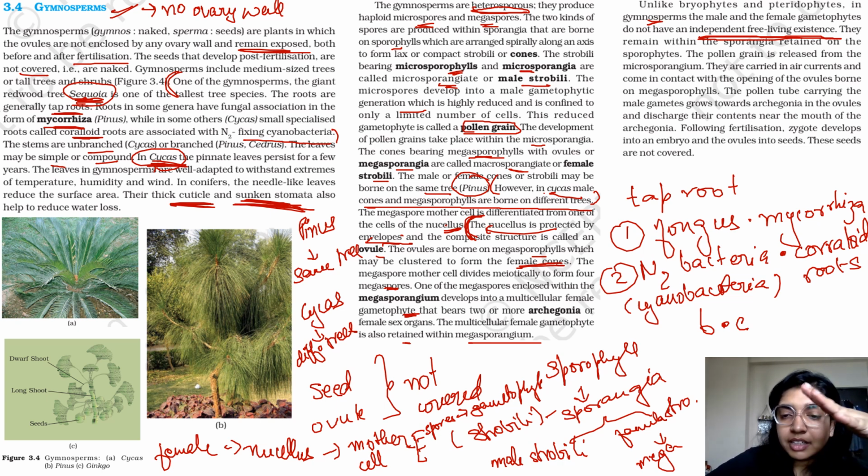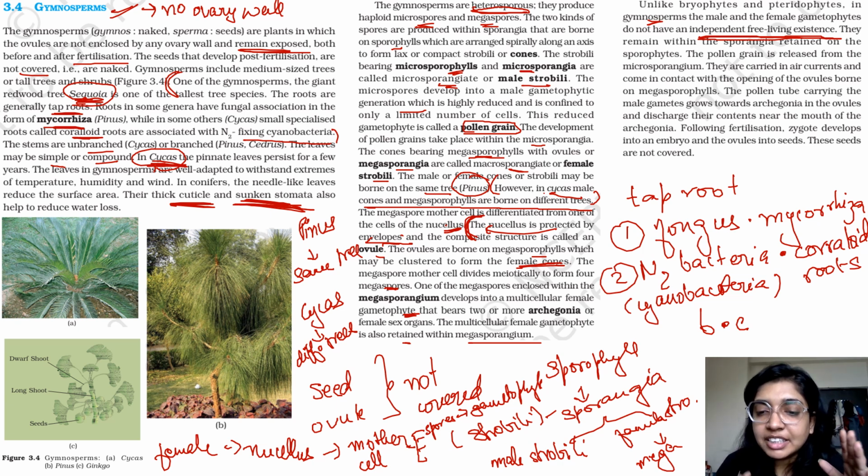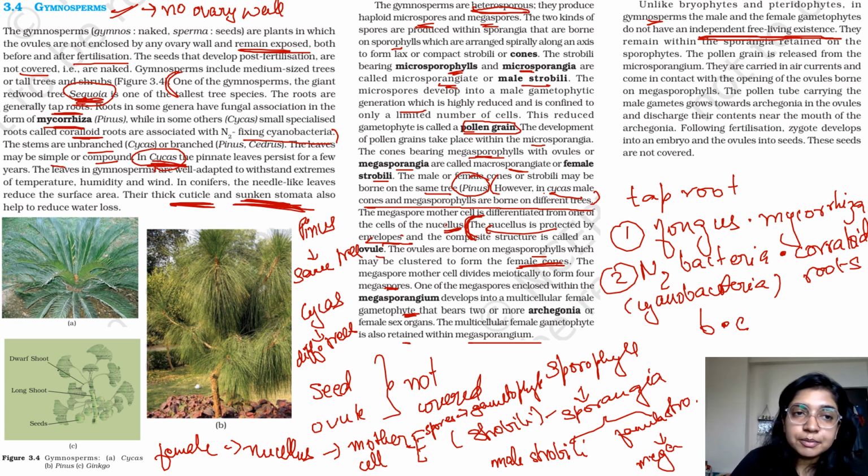And in case of your pteridophytes, even though the gametophyte stage was not a dominant stage, it was independent. It was also a big thing. Basically, in that case also gametophytes were playing a major role and they were independent. They were acting on their own. All right. But in gymnosperm, the gametophyte is not independent. The gametophyte is dependent on the sporophyte. Okay. So they remain within the sporangia retained onto the sporophytes.